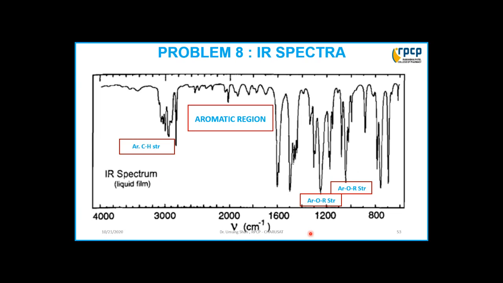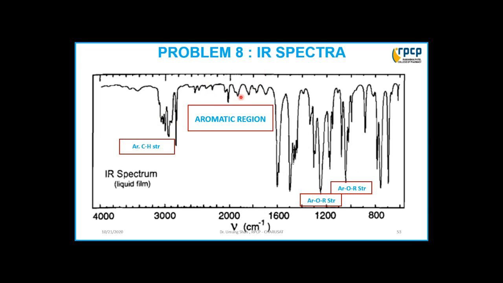Now from IR spectra what we conclude: as you saw in previous spectra, it was all for aliphatic compounds, so there we were getting only one peak, but here aromatic CH stretching is observed between 3000 to 3100.